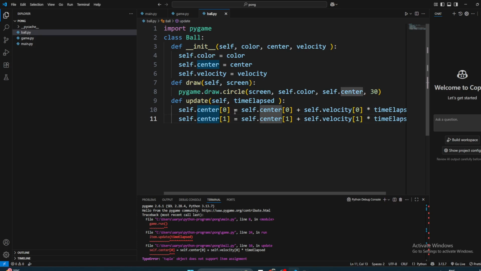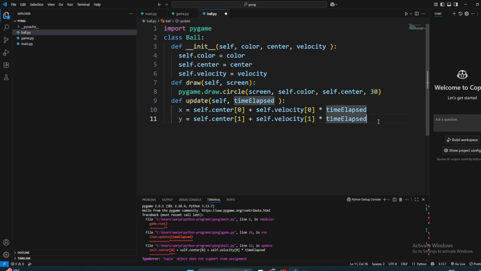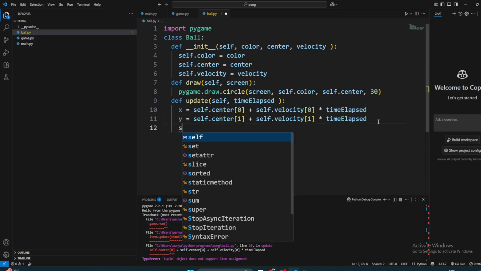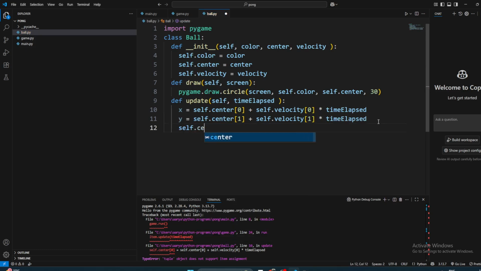The problem is we cannot change the existing tuple. Remember? So this will go x and y, and then we need to change it altogether. So we need to write self.center equal to a new tuple, x comma y. Remember, we cannot change the tuple, so that's why it complained.